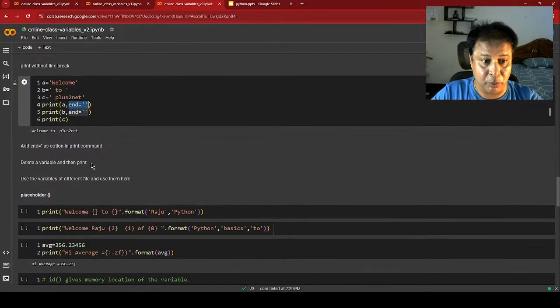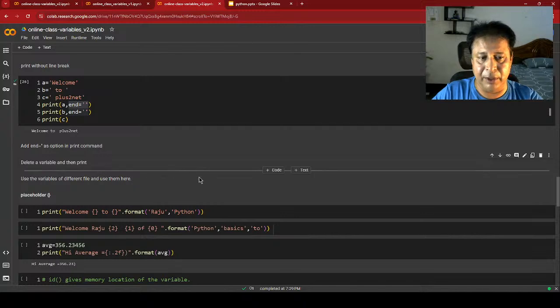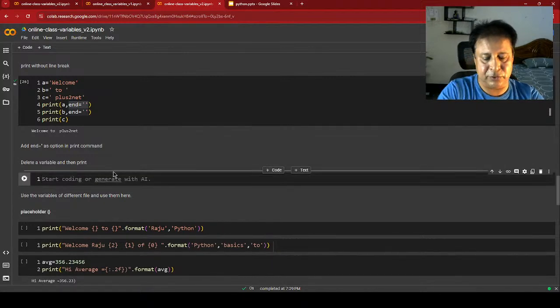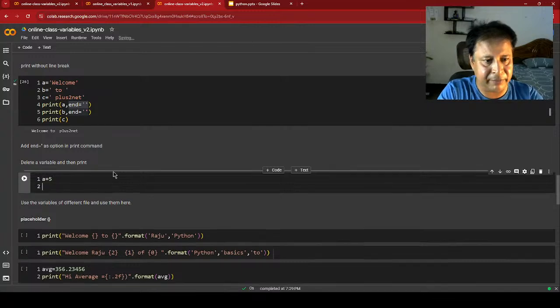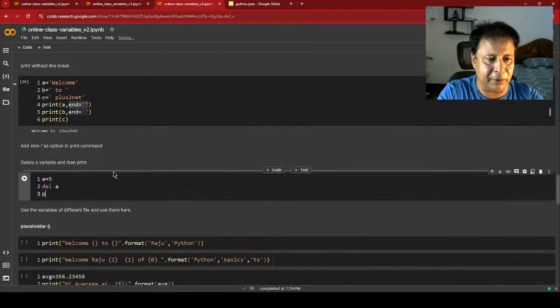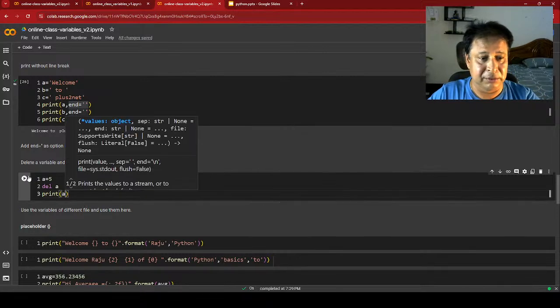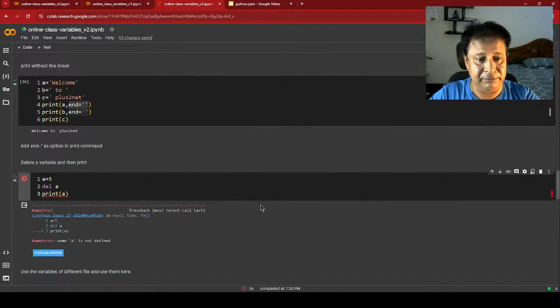Fine. Now, delete a variable and then print. Once you have declared a variable, can you delete it? Let's see. A equal to 5, now del A, now print A. What will happen? Okay, it is not defined because we have deleted it. del is a reserved word; it has deleted the variable. You can't assign a variable here.